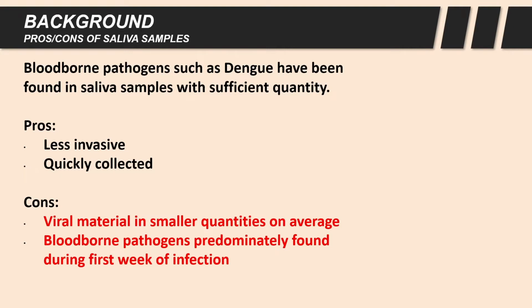Another concern is that the viral prevalence of blood-borne pathogens in saliva is prominent during the acute phase of the infection, but diminishes after this time. This gives blood serum a wider time frame to be taken, limiting salivary samples to the first week of infection. This limitation should be mitigated by the reduction of invasiveness that salivary sample collection benefits from.